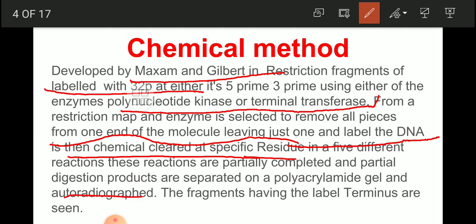The fragments having the label at the terminus are seen. So the chemical method was developed by the scientists Maxam and Gilbert, who used restriction enzymes, isn't it? After treating the genome DNA with restriction enzymes, the fragments are labeled either at the 5 prime end or the 3 prime end.